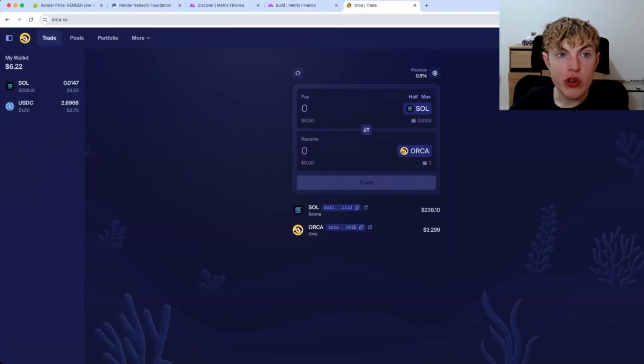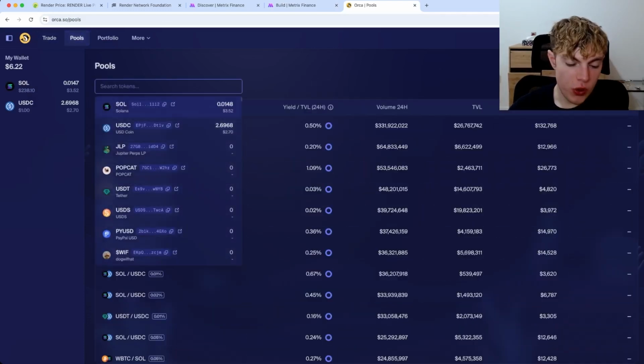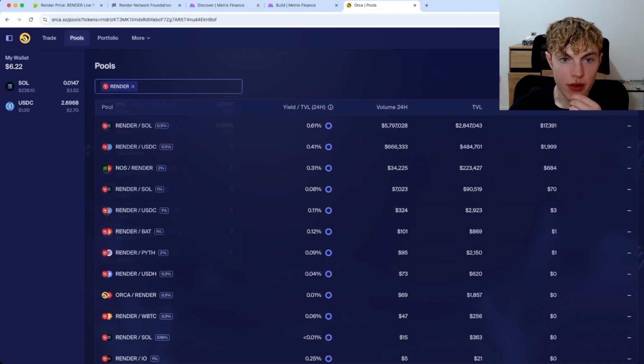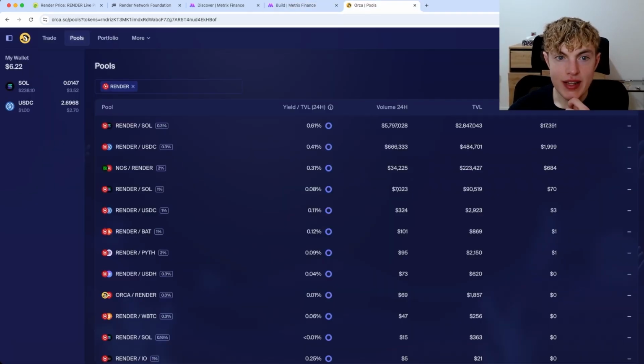So you'd first go to the website orca.so, then go to the pool section at the top, and then here where it says search tokens, go ahead and search for Render. There we go. And also you're going to want to connect your wallet in the top right. I'm using Phantom Wallet. That's what I use on Orca. And then you're going to find the position. Now, here you can see it's Render Sol with a 0.30%. So let's go ahead and see that Render Sol with a 0.3%.